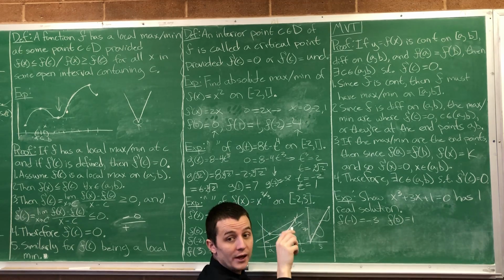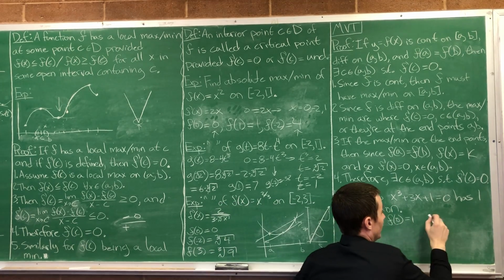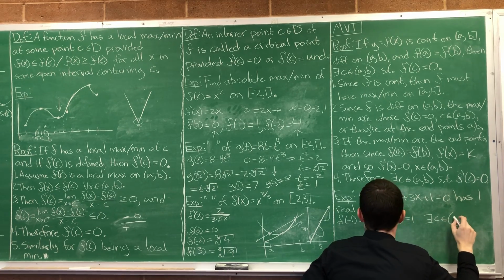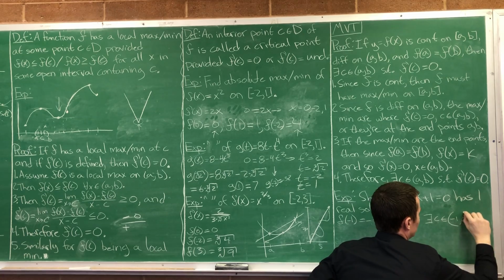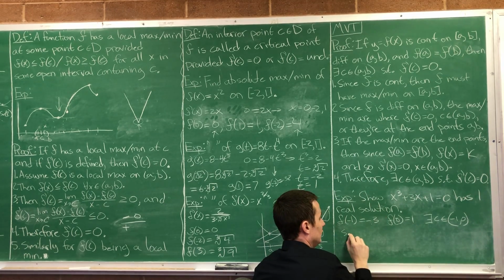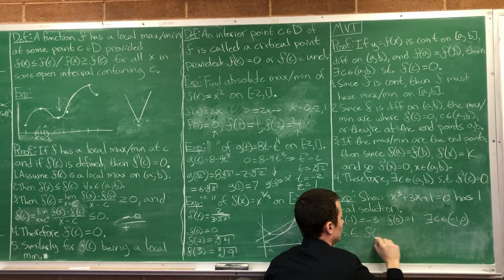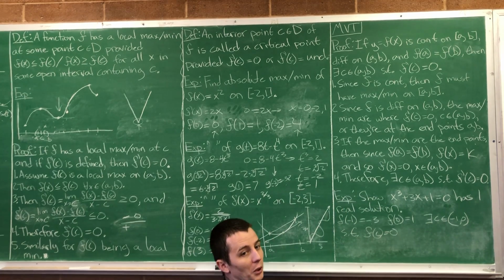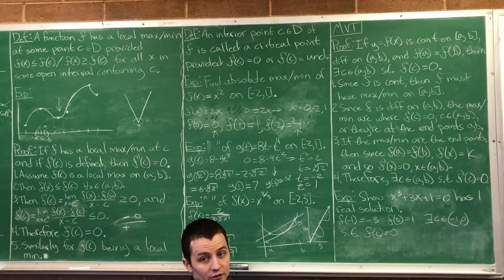So I now know that there exists C in negative 1 to 0, such that f of C is equal to 0, right? So there's at least one point where this function is 0.